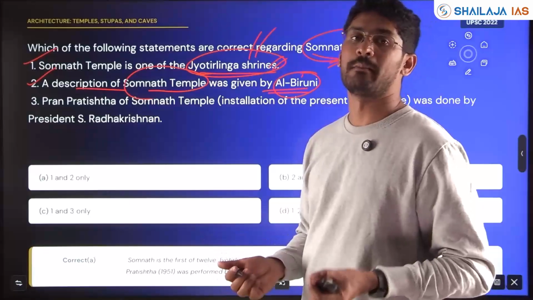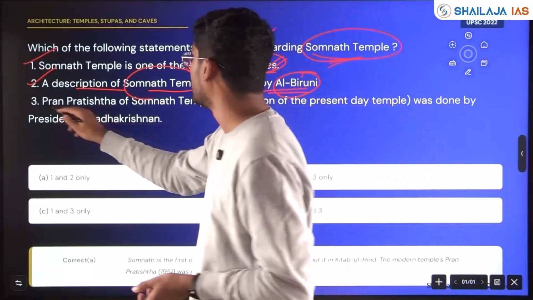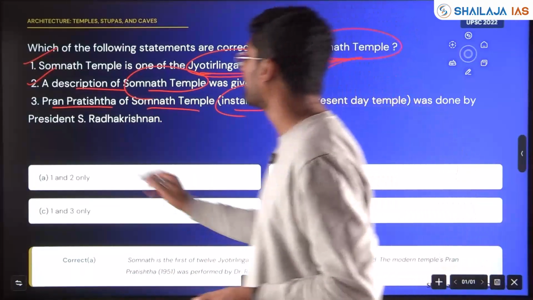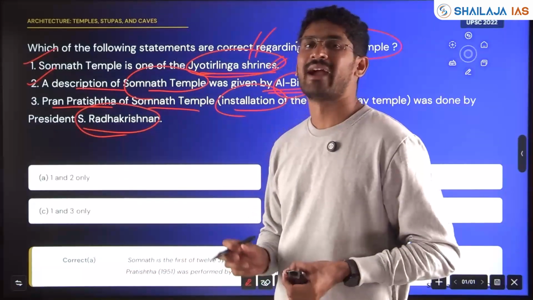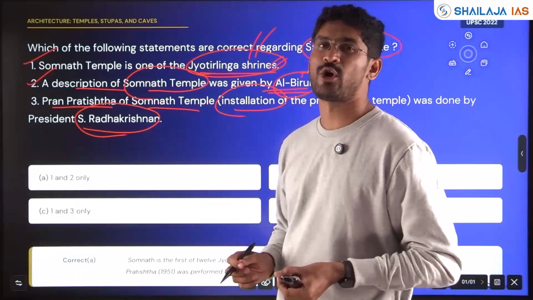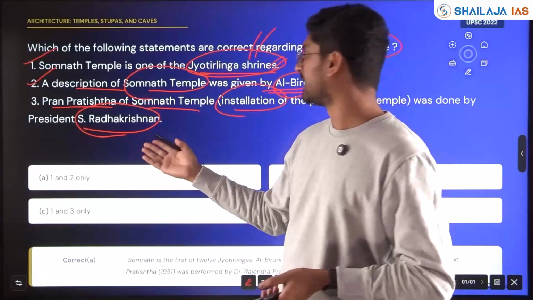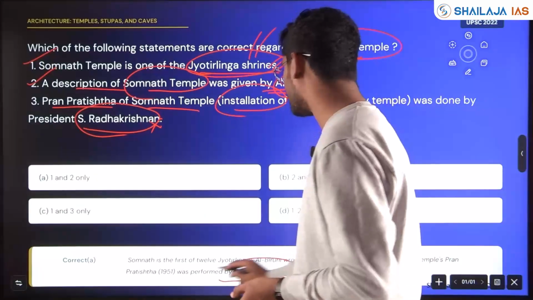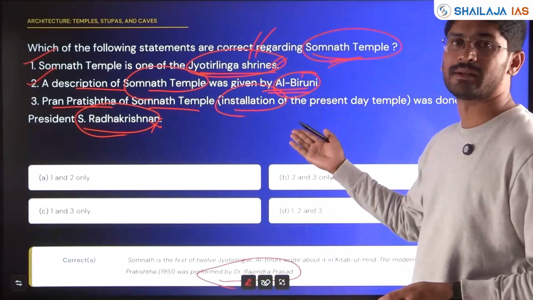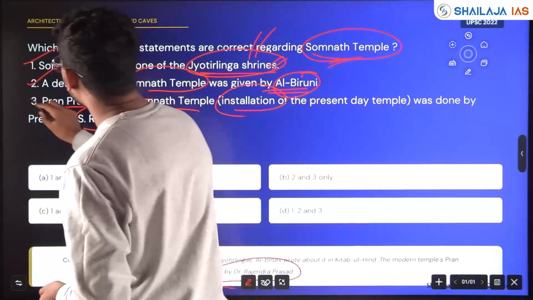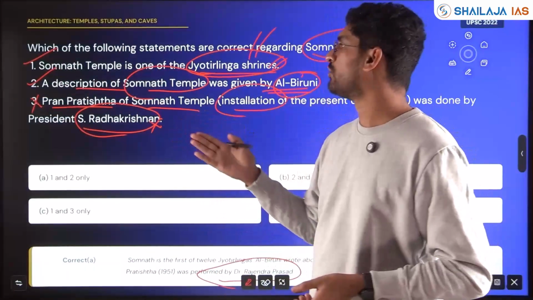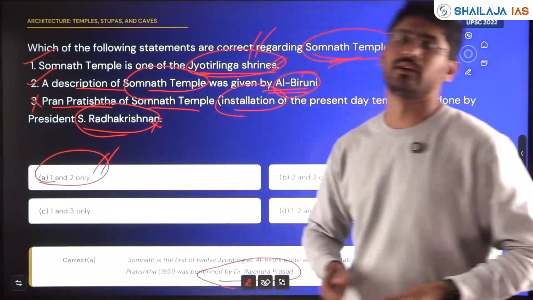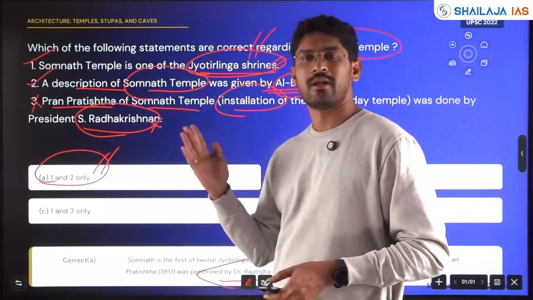Who invaded Somnath temple? Please comment in the YouTube section. The Prana Pratishtha of Somnath temple, that is the installation of the present-day temple, was done by President S. Radhakrishnan. Factually, UPSC has a knack of making it wrong. This was a very tricky and difficult question. It was not done by Radhakrishnan, but by Dr. Rajendra Prasad. So here statement 3 is wrong, but statements 1 and 2 are correct. So the answer will be 1 and 2 only, asked in 2022, my friends. So we'll go to the next question now.